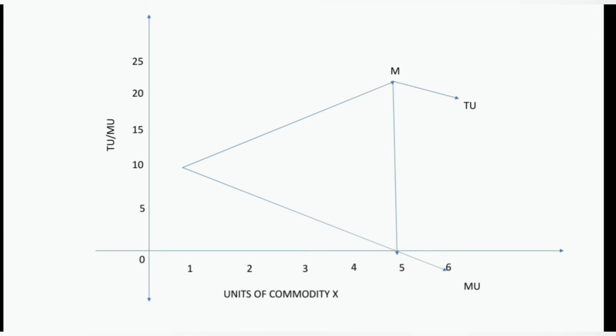A normal consumer won't consume a commodity beyond that, because at the 5th unit MU is 0, which means the consumer is not deriving any satisfaction at all. If he consumes 1 more unit, then marginal utility becomes negative. No consumer would be ready to pay and get the commodity. So, when MU is 0, TU is maximum. When MU becomes negative, TU falls.